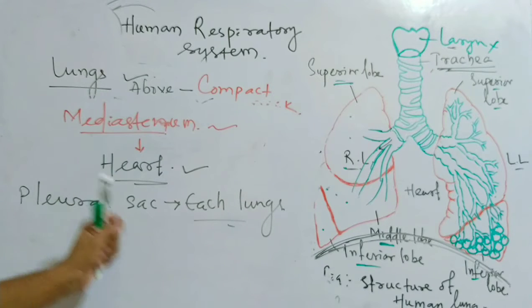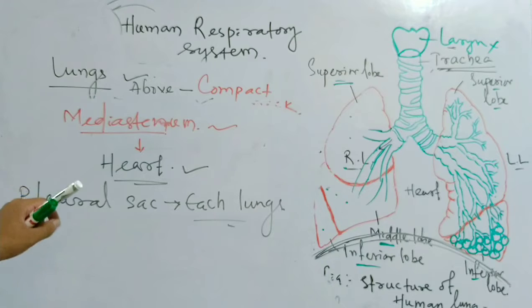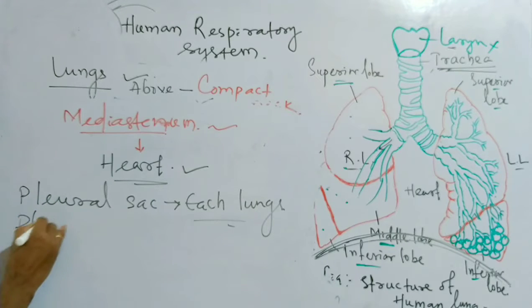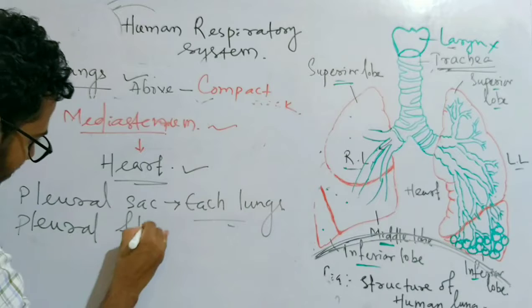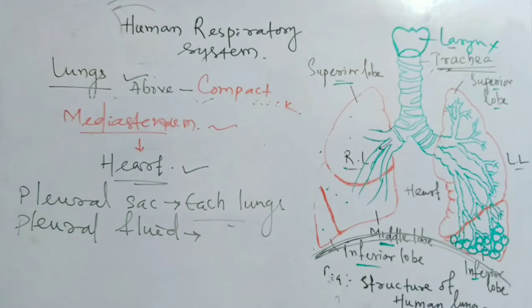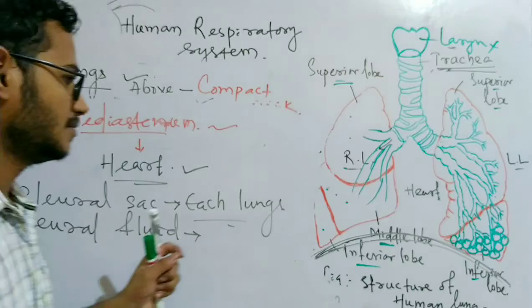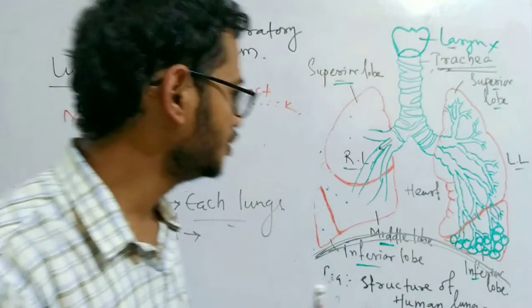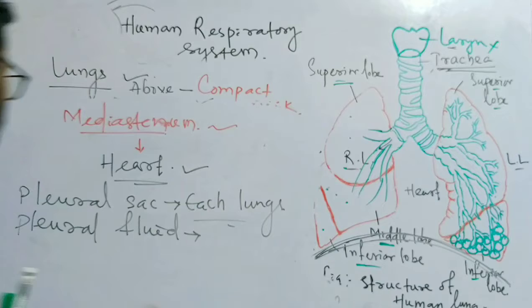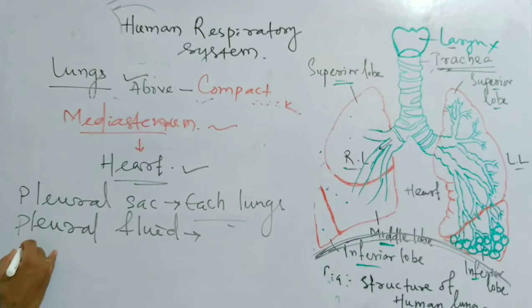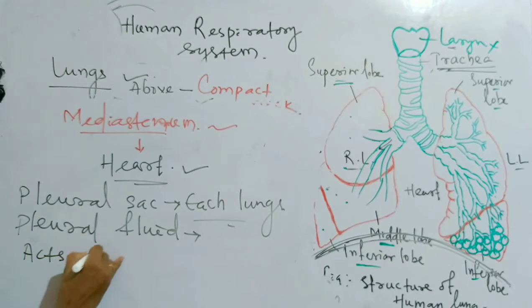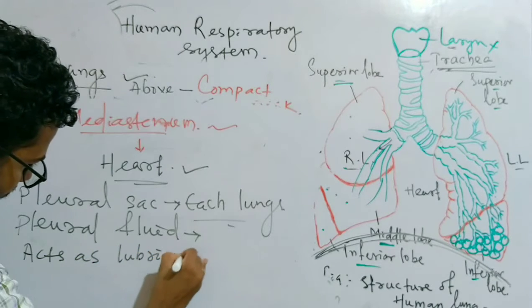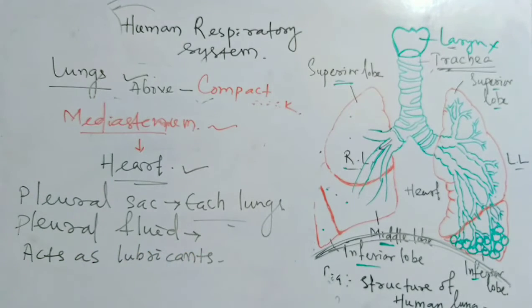Okay, so the pleural sac contains the pleural fluid. So this fluid provides safety to the lungs in order to avoid any accident, any wear and tear. There is the pleural fluid. It acts as lubricant, and the lubricant prevents wear and tear.